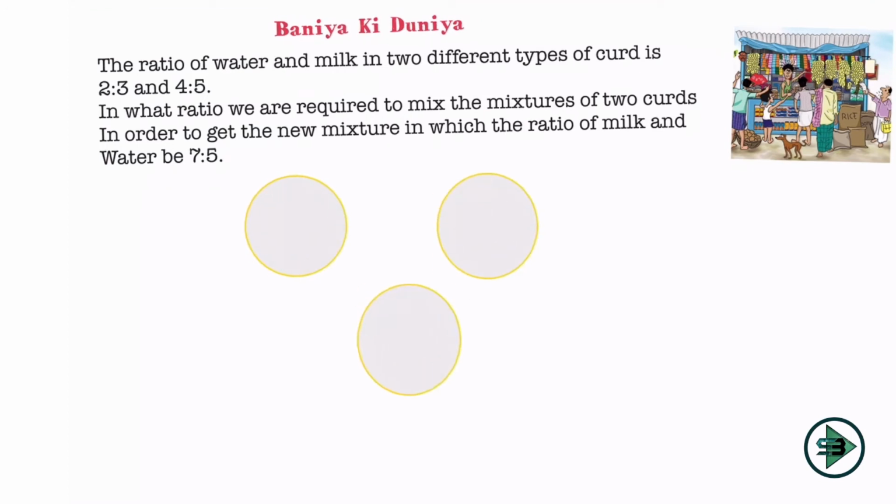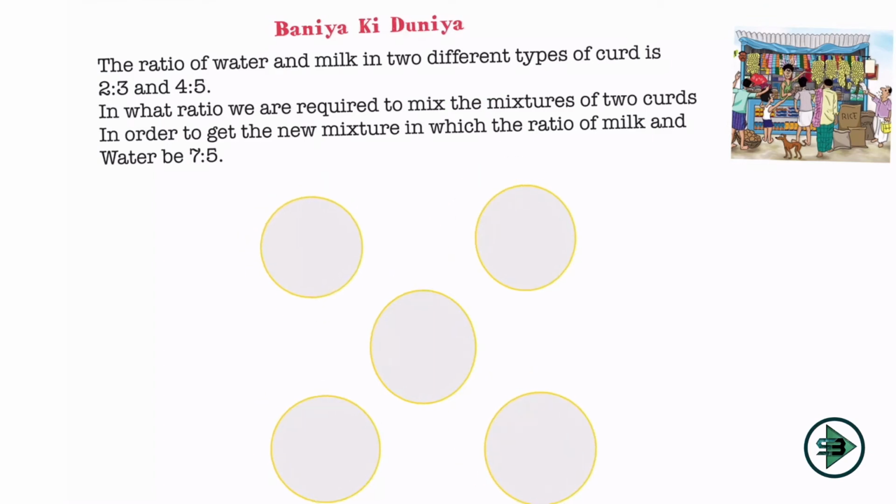Okay, so I'll start with my generic approach. I'll draw my 5 circles of mixture. I'll put them in the X position. I'll represent one circle by type 1 curd and the other circle by type 2 curd. Now let's see what is given to us. We are being told that the ratio of water and milk in curd 1 is 2:3 and in curd 2 is 4:5, and the mixture has 7:5. So I'll start by comparing milk here.